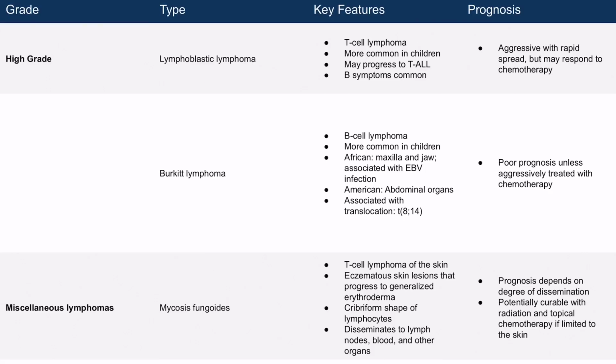Now we will discuss one other miscellaneous lymphoma, mycosis fungoides. Mycosis fungoides is a T-cell lymphoma of the skin that presents with eczematous skin lesions that may progress to generalized erythroderma. One unique characteristic of mycosis fungoides is that the lymphocytes seen on histology have a cribriform shape, which means they have holes like Swiss cheese. The prognosis of this lymphoma is dependent on the degree of dissemination, but it is potentially curable with radiation and topical chemotherapy if it is limited to the skin.